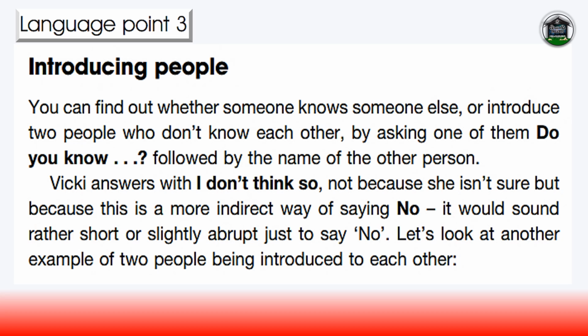Introducing people. You can find out whether someone knows someone else, or introduce two people who don't know each other, by asking one of them, "Do you know?" followed by the name of the other person. Vicky answers with "I don't think so," not because she isn't sure, but because this is a more indirect way of saying no. It would sound rather short or slightly abrupt just to say no. Let's look at another example of two people being introduced to each other.